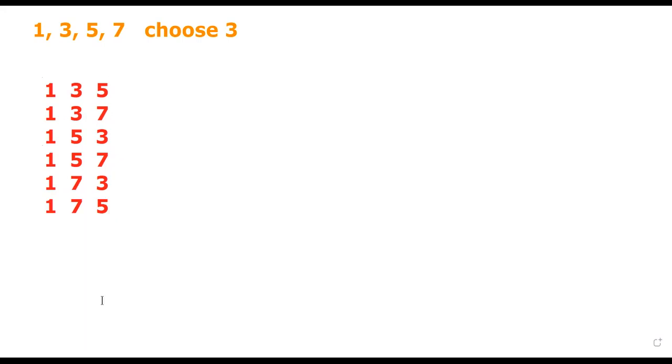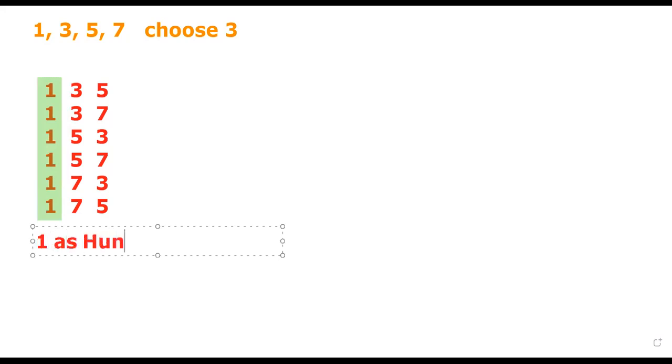Now notice that these are all the possible values where we have 1 as our hundreds digit.